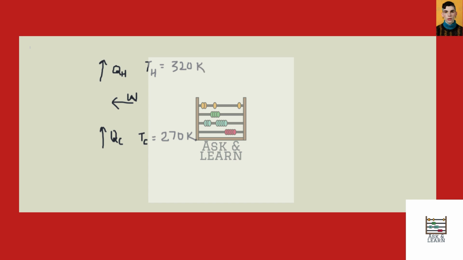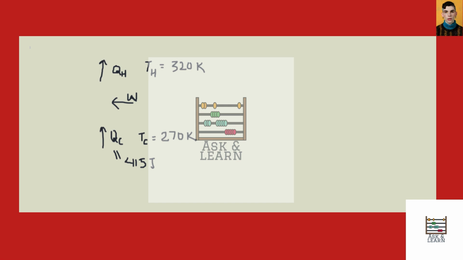Now the question says, if in each cycle the refrigerator receives 415 joule of heat energy from the reservoir at 270 Kelvin, so QC is equal to 415 joule. So we have to find out how much heat energy it delivers to the reservoir at 320 Kelvin.